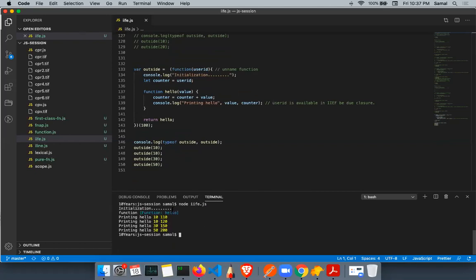If I run this, the first one initializes, then this prints function and hello here. First time I called it, 100 plus 10 is 110. Then again I pass 10, then 110 plus 10 is 120. Then I pass 30, 30 plus 120 is 150. Then I pass 50, and 50 plus 150 is 200.